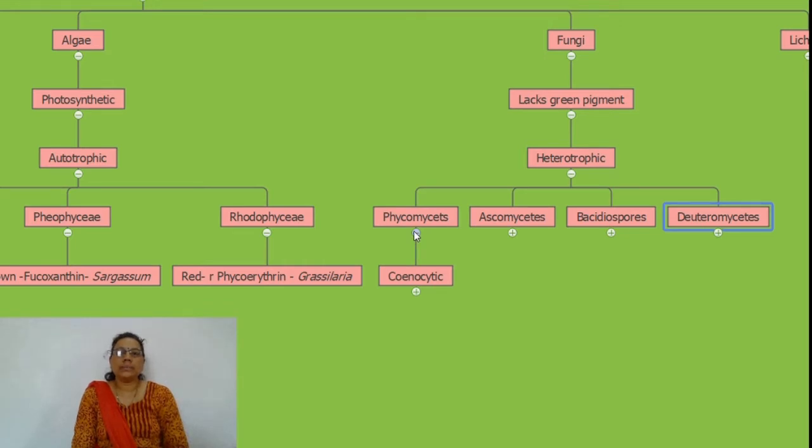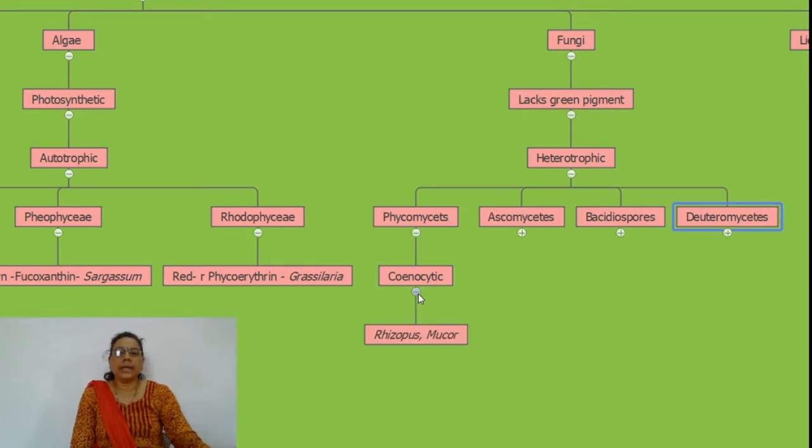Asexual reproduction is by producing spores, and coenocytic means the wall between the cells is absent. They are free floating in the mycelium due to absence of septa, and that is called the coenocytic nature of mycelium. Examples are Rhizopus and Mucor.